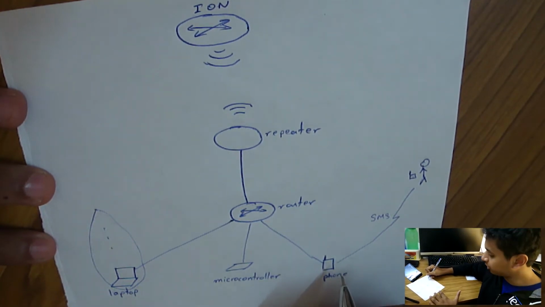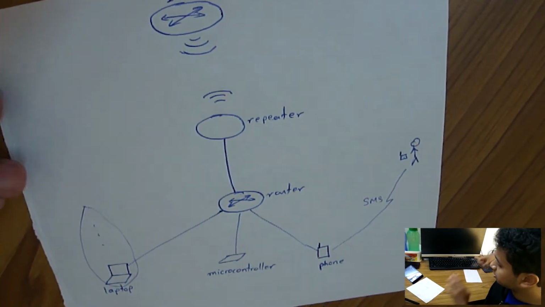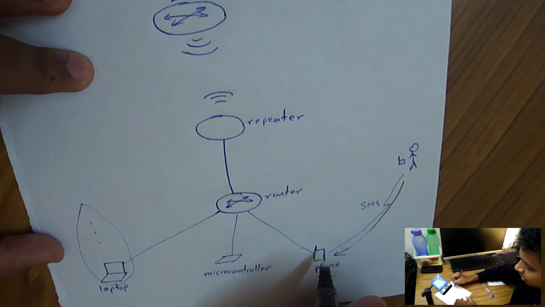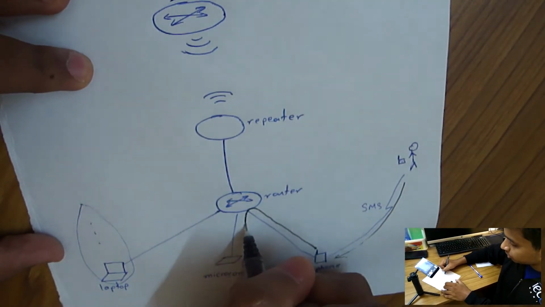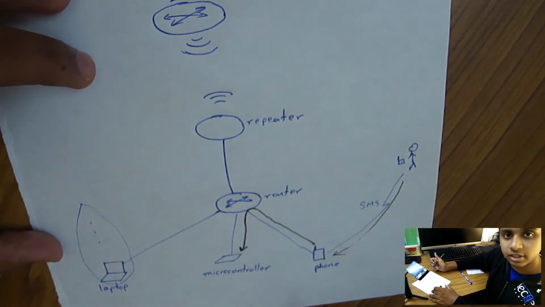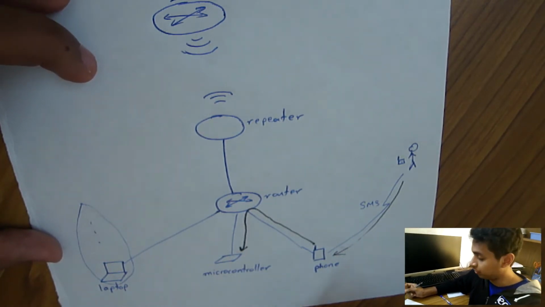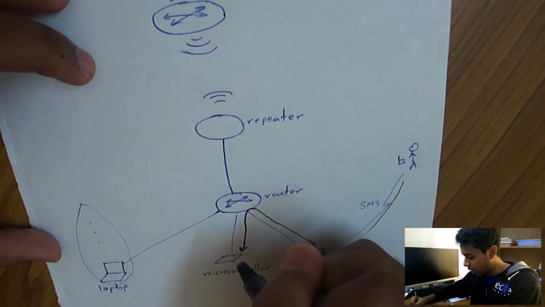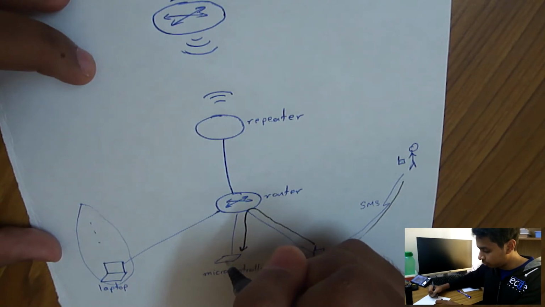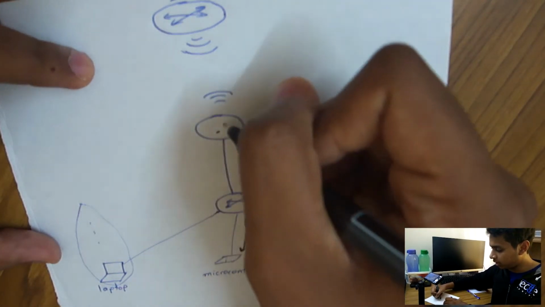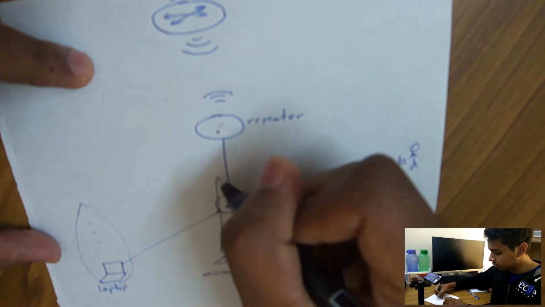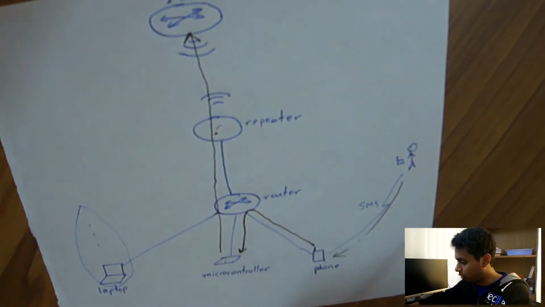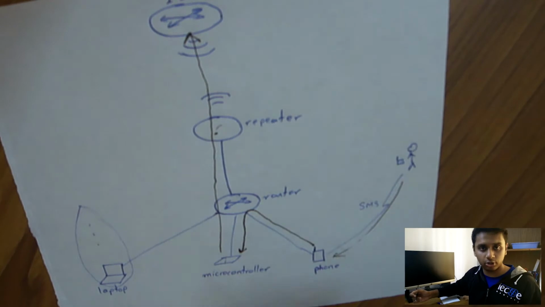Upon receiving this command or trigger, the phone will, I'll use a different color pen for this. The phone, after receiving this SMS, is going to send this command through the router and to the microcontroller. In this specific case, the task that I'm trying to automate is logging into ION based on this remote trigger. So the microcontroller will act on that command and forward it through the router, through my repeater, and indirectly through ION itself, like so, and perform the login operation. This is the physical topology of what's going to happen when the user sends a remote trigger through SMS.